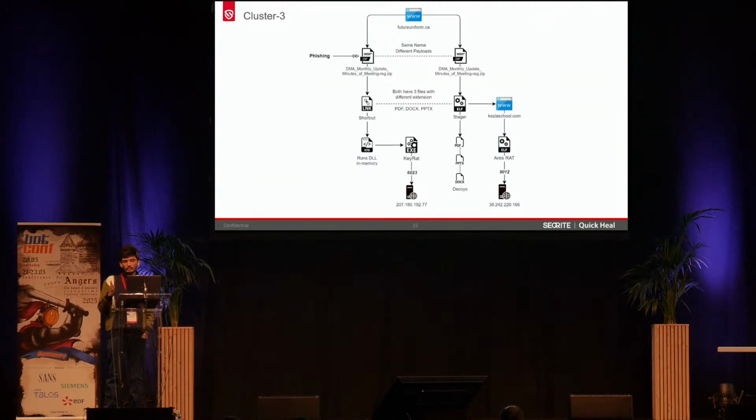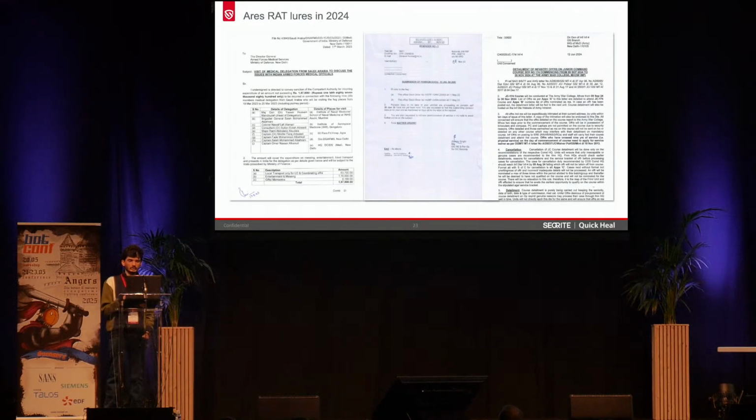Again, it is almost the same. The right-hand side is targeting Linux-based systems with aristrat, but for the Windows-based systems, you can see it is again using a different custom payload, which we named KRAT, with the same payloads. These were the aristrat lures in 2024 that we observed.